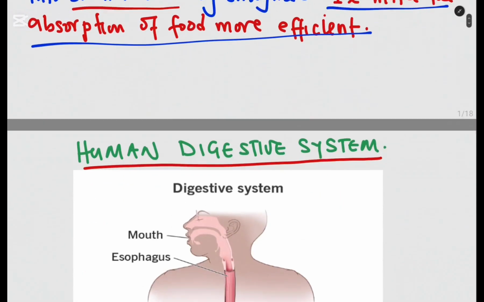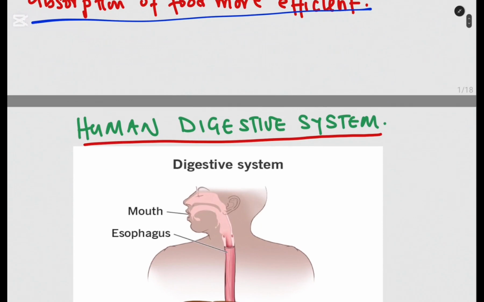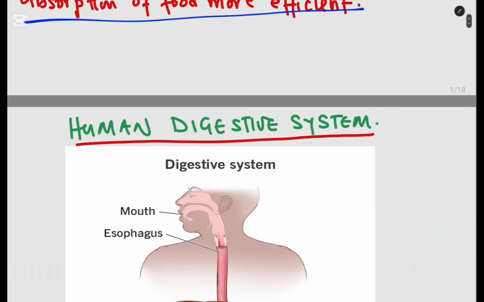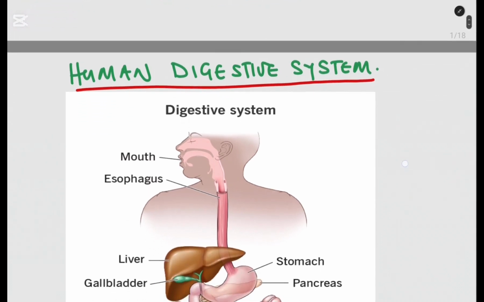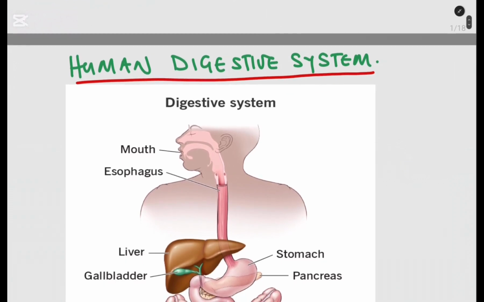All right, so having looked at this, let us look at the human digestive system. Since we are going to look at digestion in humans, it is very important that we familiarize ourselves with the human digestive system. This is very important where exams are concerned, because you expect questions in an exam. So it's very important that you know the parts of the digestive system and their functions. At the moment, we are just going to look at the diagrams where these parts are positioned.